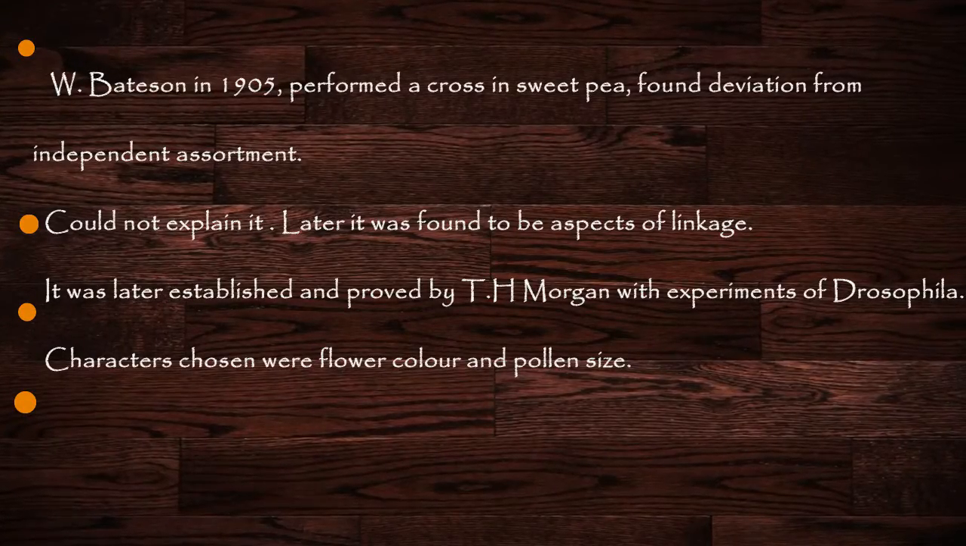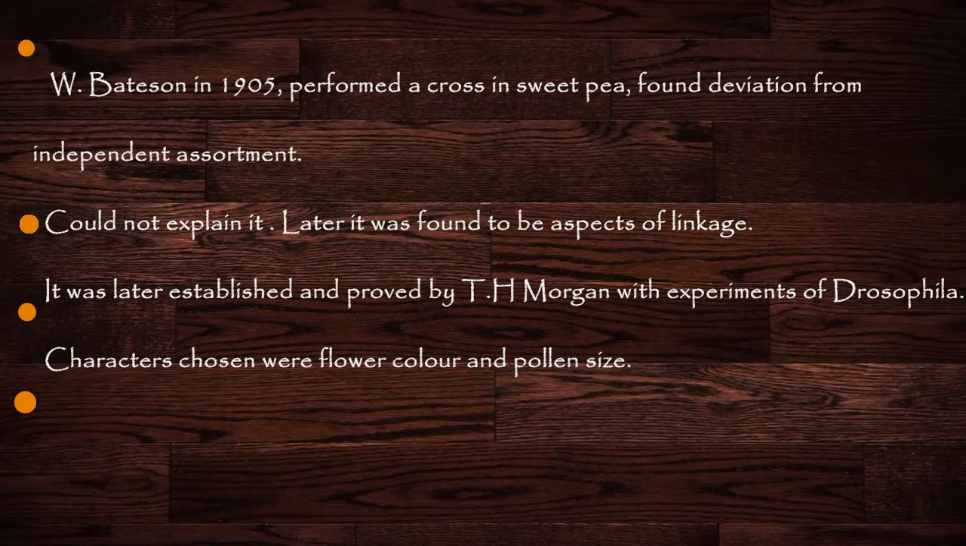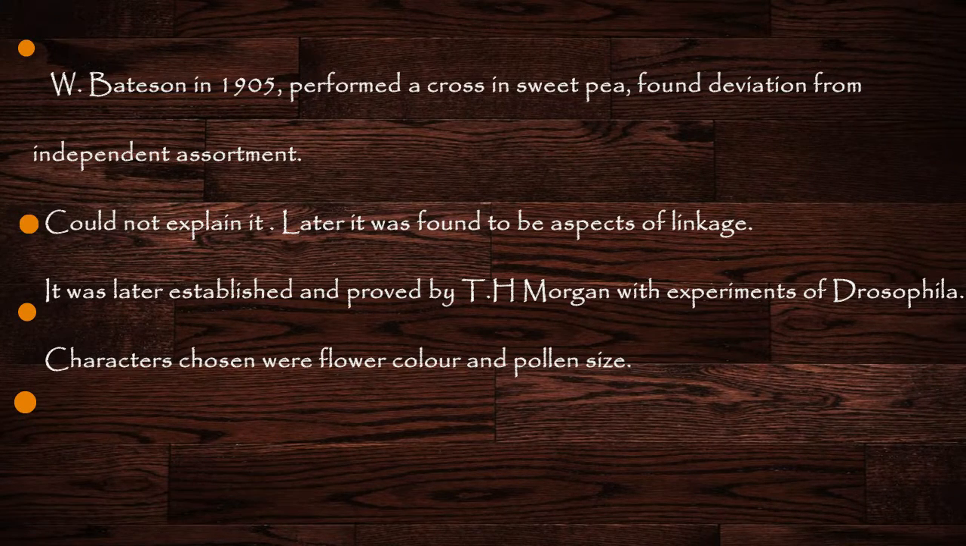Bateson, Punnett and Saunders performed a cross in sweet pea by selecting characters such as flower color and pollen size. They conducted test crosses and the results which they found deviated from that of independent assortment. Normally test crosses yield the ratio 1:1:1:1, but the ratios which they got were different from this one. They could not explain it. It was later proved by Thomas Hunt Morgan because of his experiments on Drosophila. He said that the genes for flower color and pollen size were linked, because of which they produced different ratio from that of independent assortment.